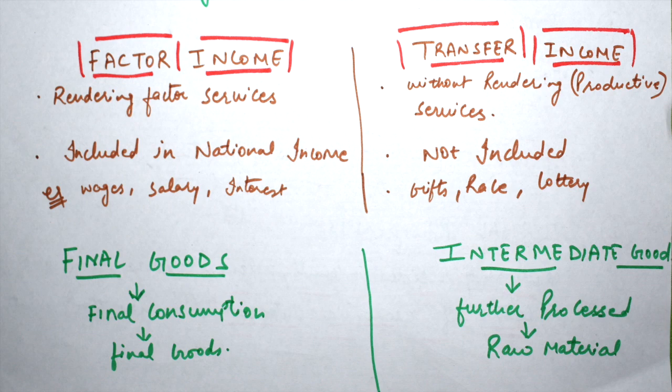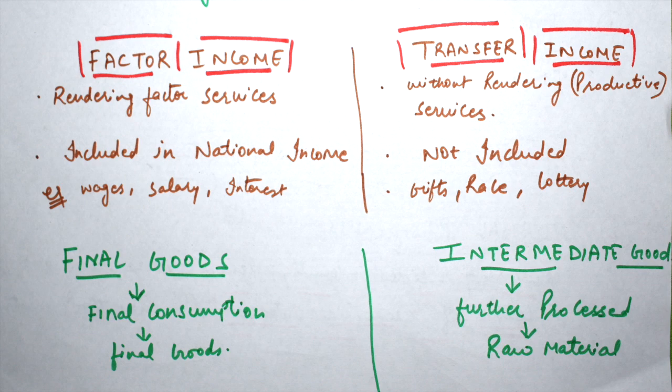The next point is final goods and intermediate goods. Final goods, the name itself defines, are ready for final consumption. But intermediate goods are the goods which need further processing. They are raw material. For example, sugar. Sugar is the final good for a farmer, but for a miller, it is not a final good, it is a raw material. If we take an example of furniture, furniture is a final good. It does not need any further processing, ready for final consumption by any consumer.